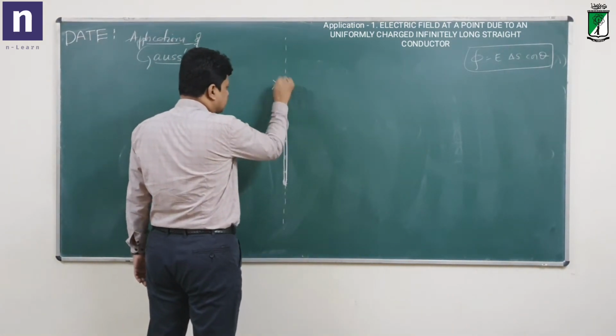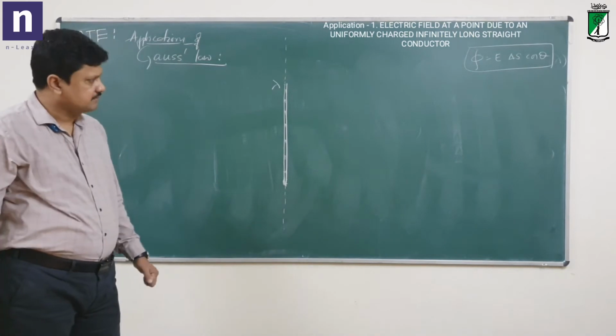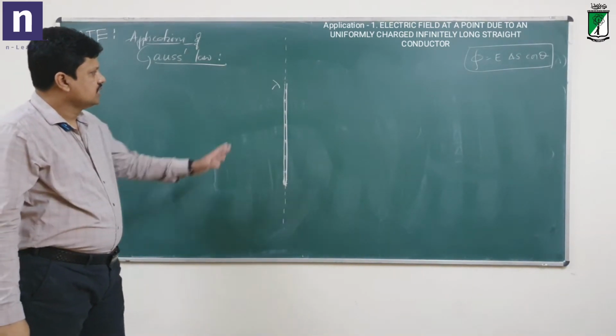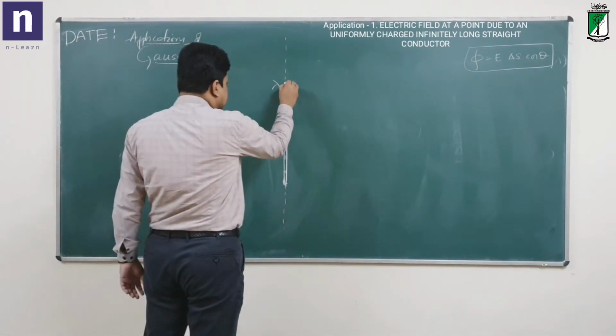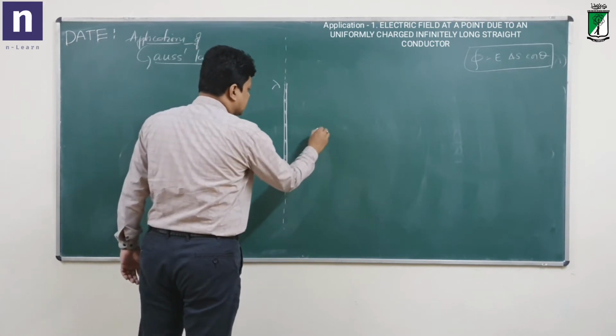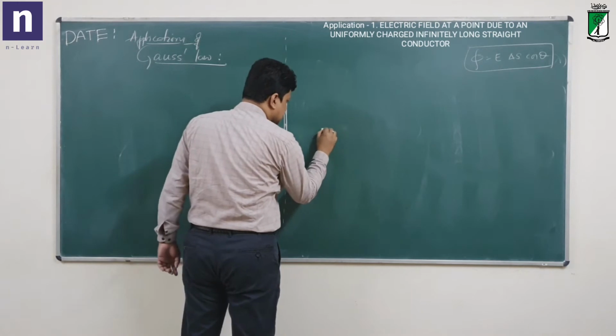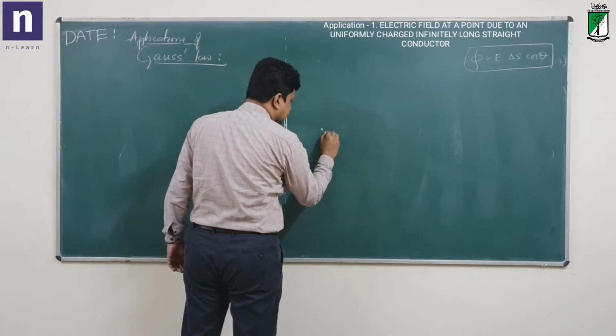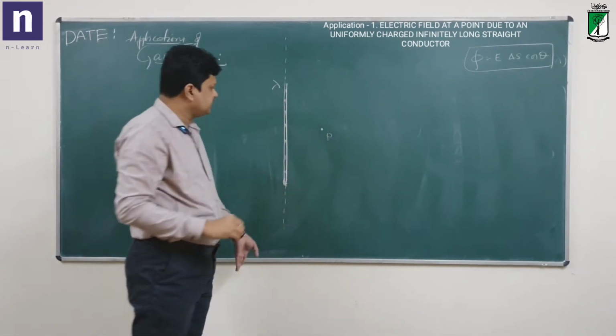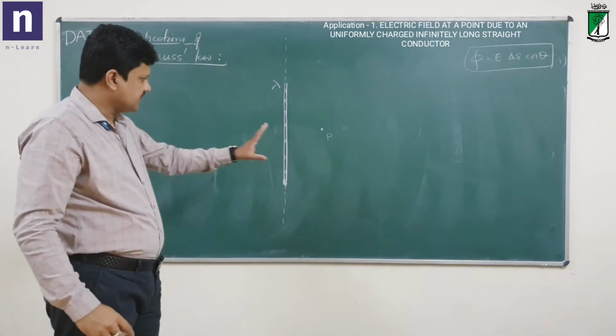So if I take lambda as the charge density here, then I want to find out now, due to this conductor, what is the electric field at some point P. Say the point P is here. So at this point, what is the electric field due to this infinitely long conductor? I want to find that.